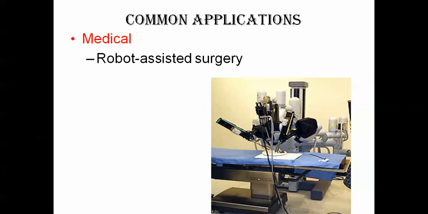Another one is robots in the medical field, used for laparoscopic surgeries, where they make a small incision and can operate. Some surgeries need a robot to assist. This is one example of a robot used in the medical field.